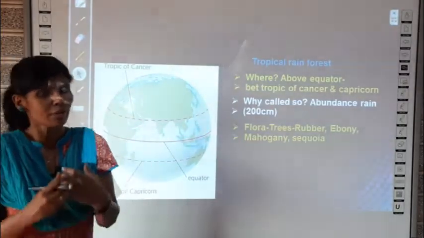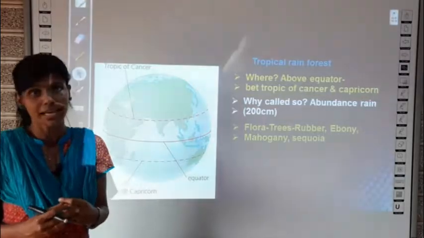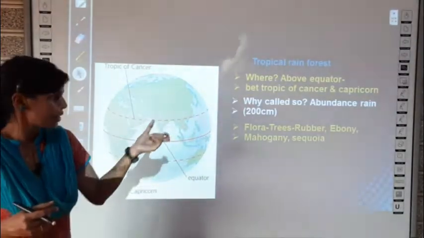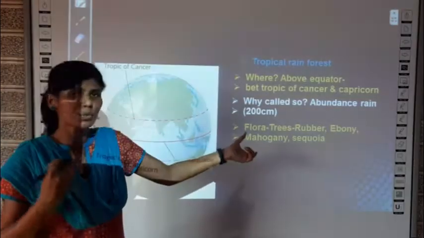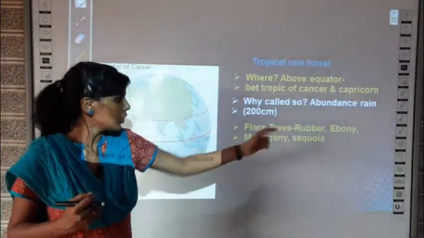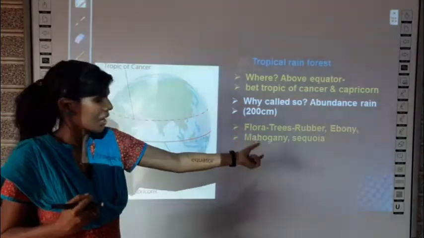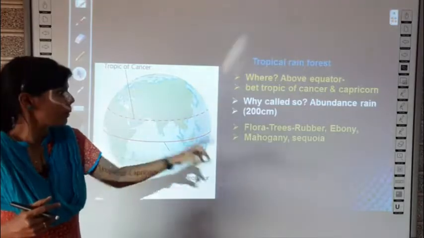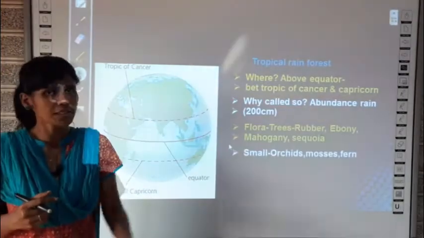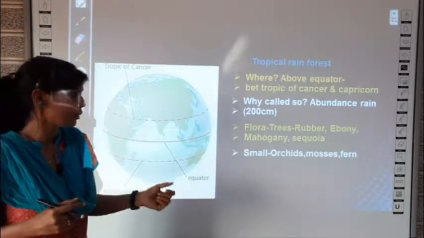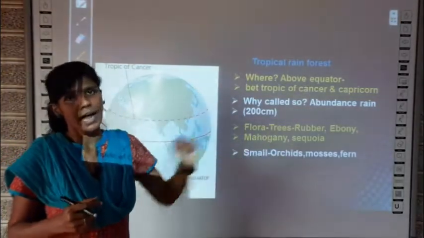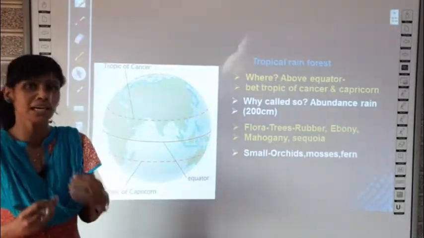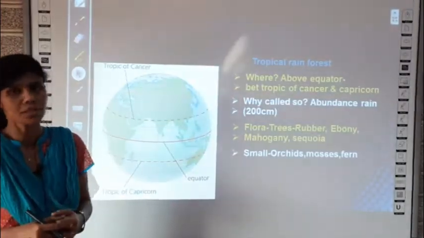What about the flora and fauna in this type of forest? What is flora? Flora means the plants available in that area, and fauna means the animals available in that area. So these forests will have certain trees called rubber, ebony, mahogany and sequoia. Okay, so these types of trees are present in tropical rainforest, and apart from the trees there are also smaller plants which include orchids, mosses and ferns. All these names you have to memorize, the name of the forest and what plants are abundantly present in this type of forest you should know.